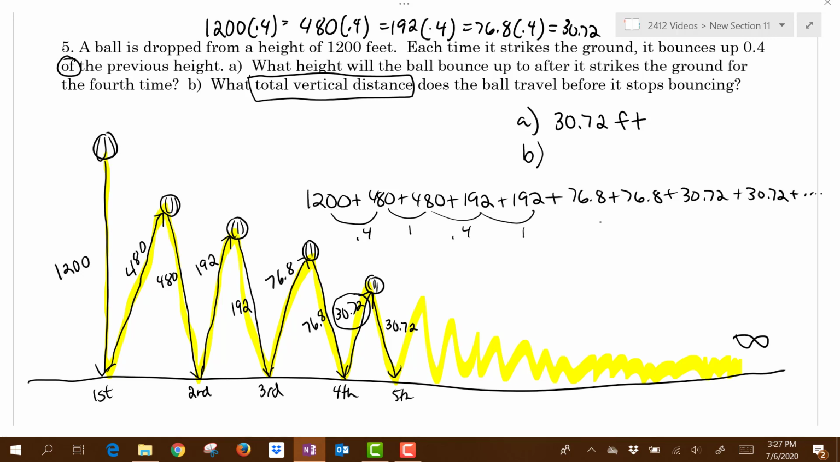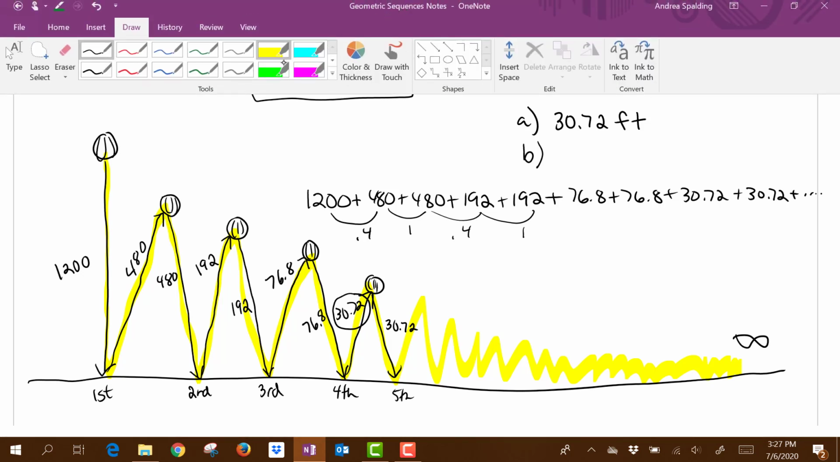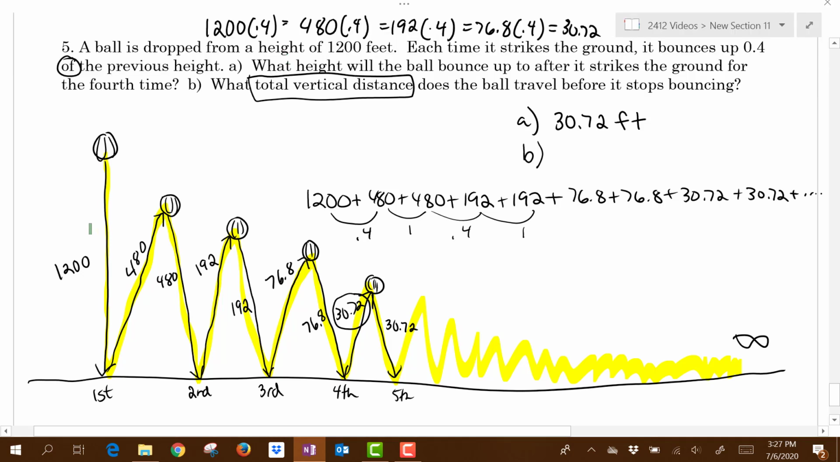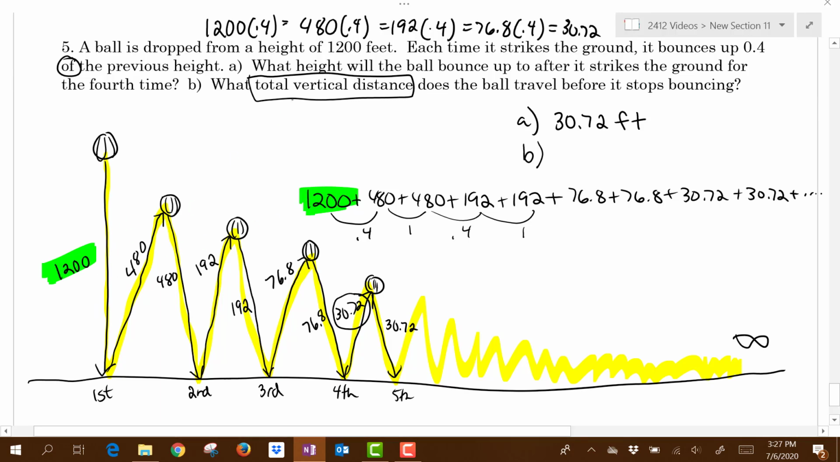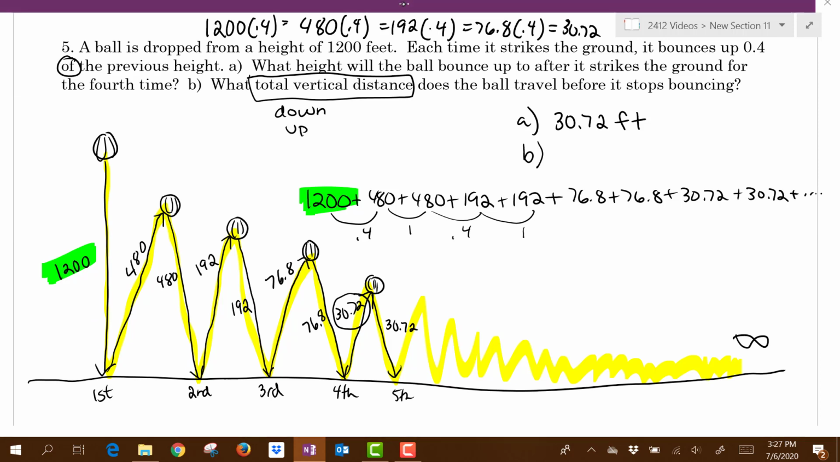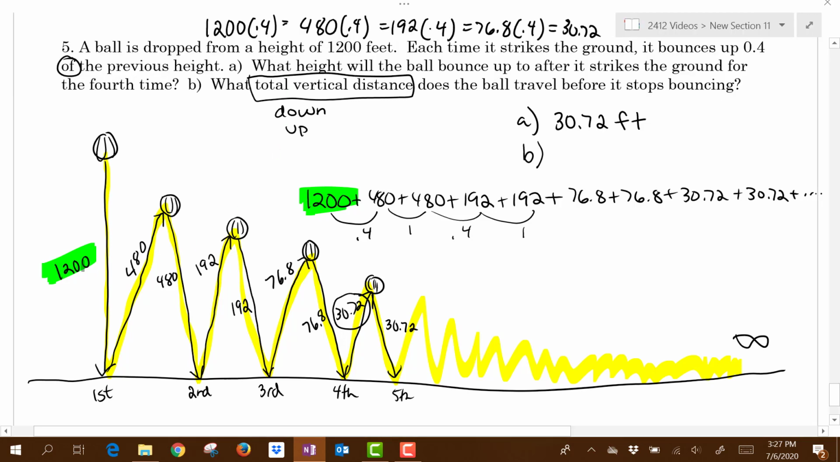Alright, so here's what we're going to have to do. We're going to have to separate this into two sequences, based on the ups and the downs. So first let's focus on the downs. We're going to separate the downward vertical distances from the upward vertical distances. So let's focus on the downs first. The downs would be 1200, and then 4800, and then 192, and then 76.8, and then 30.72, and so on.